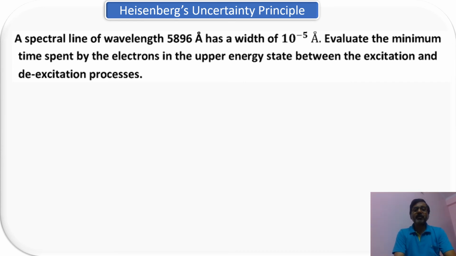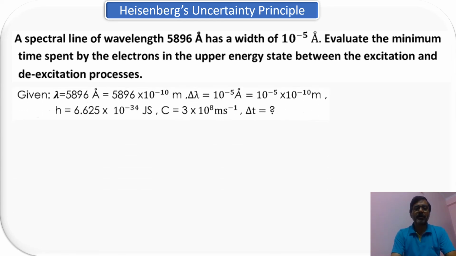A spectral line of wavelength 5896 angstrom has a width of 10^-5 angstrom. Evaluate the minimum time spent by the electron in the upper energy state between the excitation and de-excitation process. Again, it is the same problem. What is given? The wavelength lambda is given as 5896 angstrom, so times 10^-10 meter, and the width is given as 10^-5 angstrom, so 10^-5 into 10^-10, which is 10^-15 meters. Planck's constant you know, velocity of light you know, and delta T is what you have to find out.